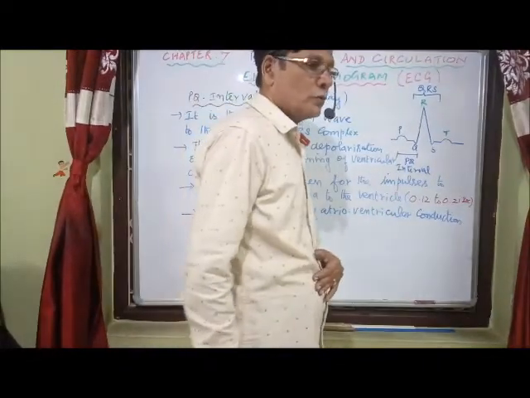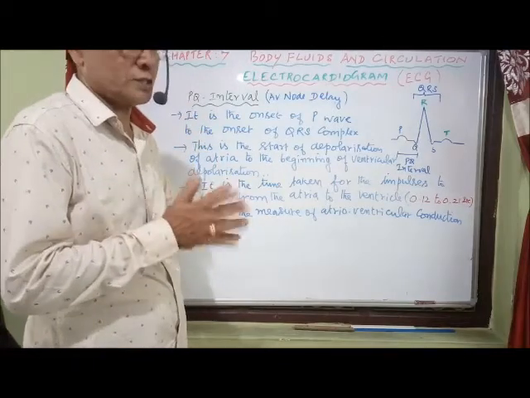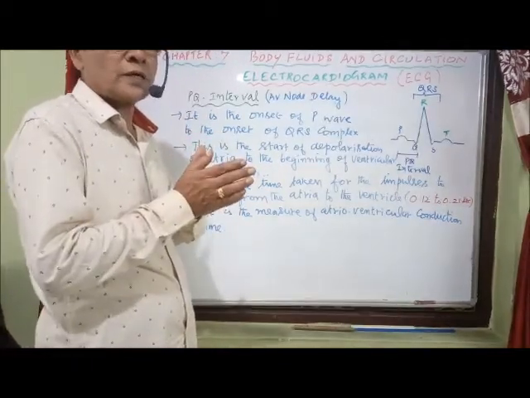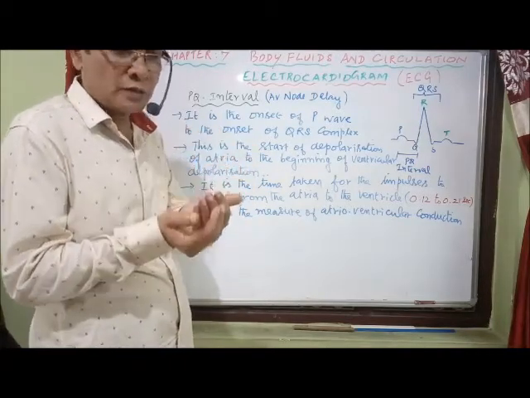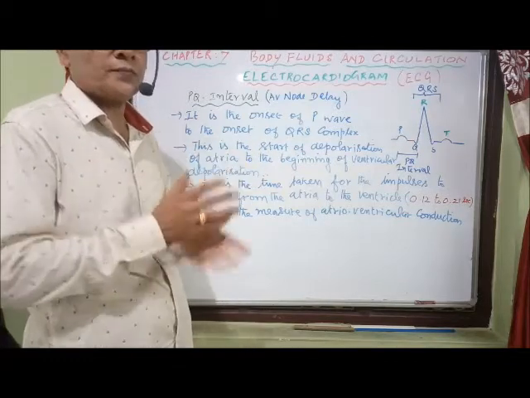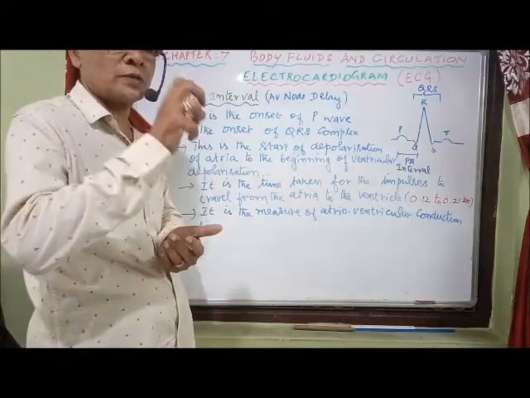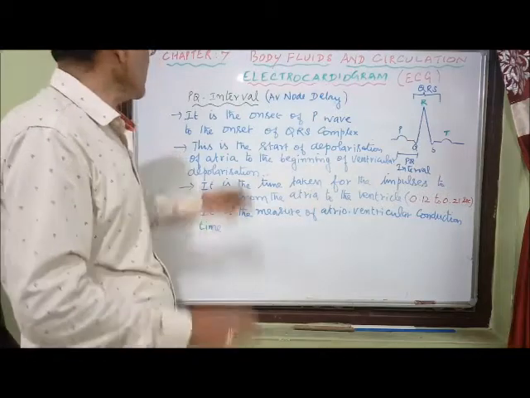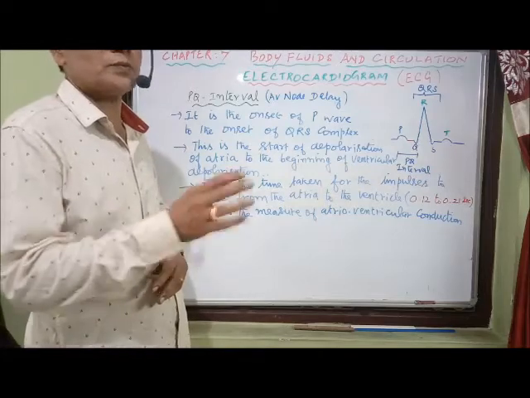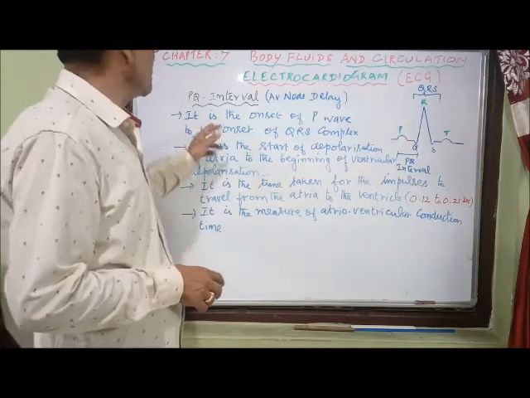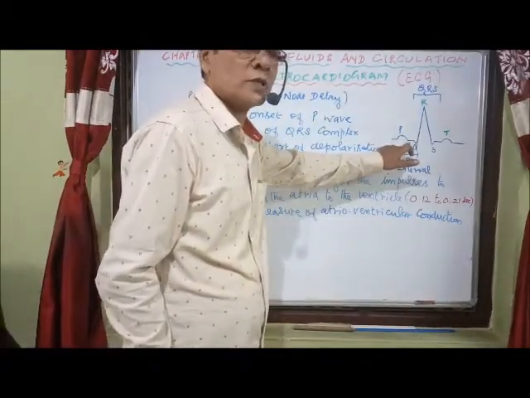Now the next one, the TQ interval. After the completion of atrial depolarization, there is a delay of the conduction of impulses in the AV node. The AV node normally holds the impulses for a short while. Within a fraction of a second, the impulses are delayed in the AV node, and that is indicated by this interval, the AV node delay, after the completion of atrial depolarization. So you know that it is between P and Q. I mentioned it in the form of the red line.